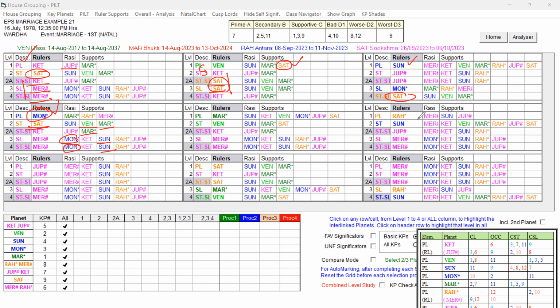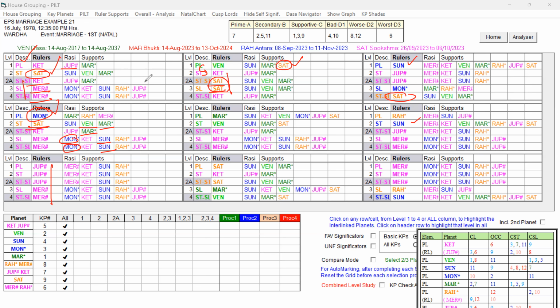Mars will not give, Rahu will not give, Sun is present. Yes, Jupiter, we have to keep it in the waiting list. But what is the problem? Jupiter does not have any blue, but it does not have Saturn also. That Jupiter will not be favorable. Here, Saturn will not give, and Mercury will not give, and Ketu only. Ketu is the planet which has no blue and no green and has got Saturn. So in Ketu Dasa, Venus Bukti, Ketu Antra itself, the two people physically separated. You understand?